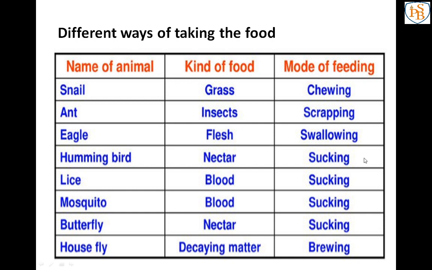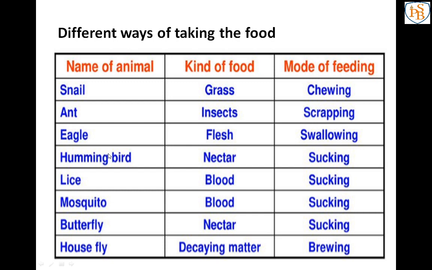Actually, for mode of feeding, I have written one here, that is browsing, which is not in the options, so you can write it as it is. See, snail: food is grass, mode of feeding is chewing. If your answer is correct, just tick it. If your answer is wrong, erase it and write the correct one. Next, ant: kind of food, insects, scraping. Next is eagle: kind of food is flesh, they are swallowing.